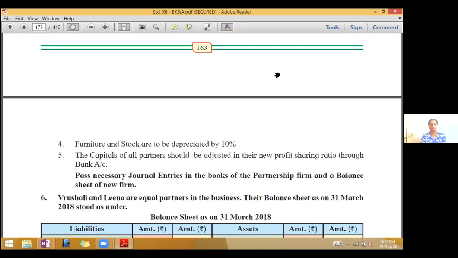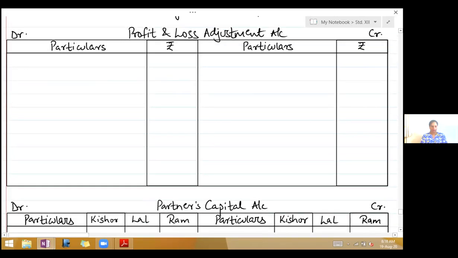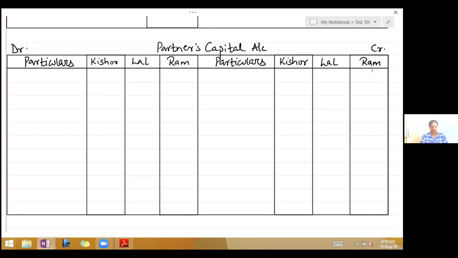So take your notebooks and draw the formats. Write down in the books of the partnership firm, profit and loss adjustment account. Draw for about 5 to 6 lines. Next is capital account. Capital account, draw for 10 lines. Kishore, Lal and Ram, 3 partners.